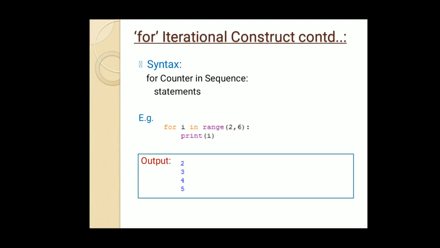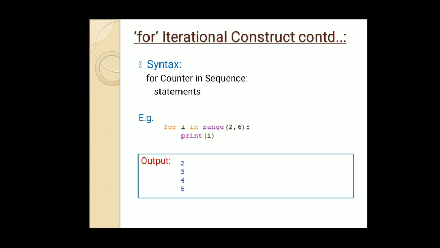So far we can understand through the given example, which you can see on the screen: for i in range(2, 6): So for is the syntax, and i is the counter variable which is going to count and execute the for loop. In is a keyword which we learned in class 11th, which checks the range of values.